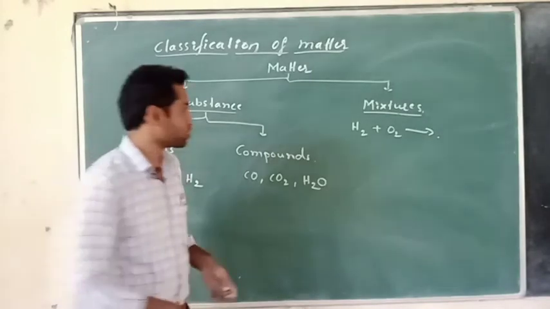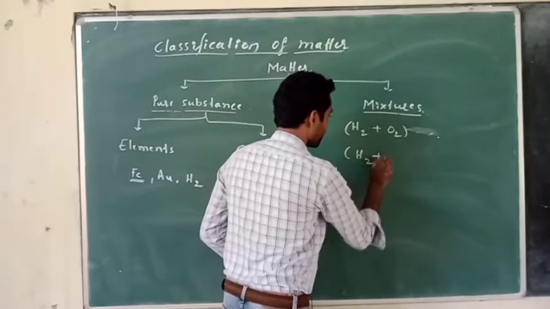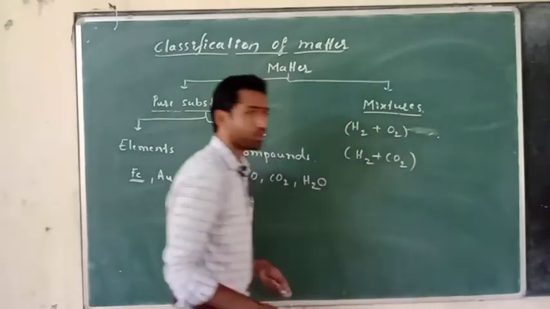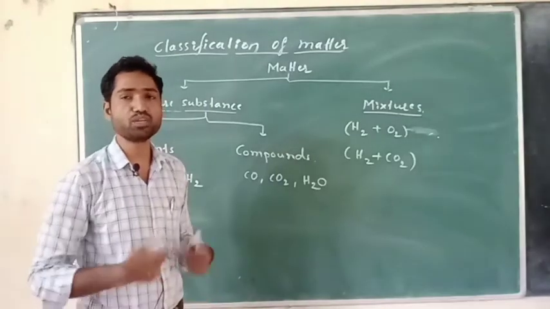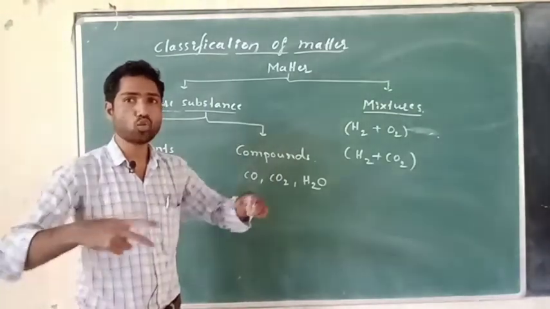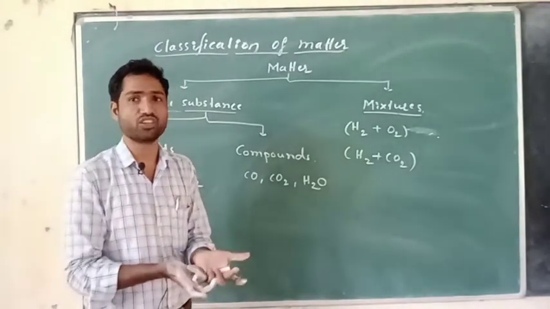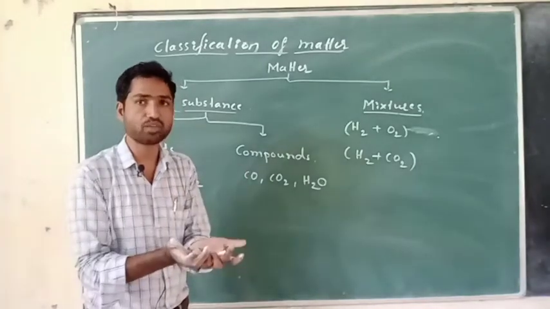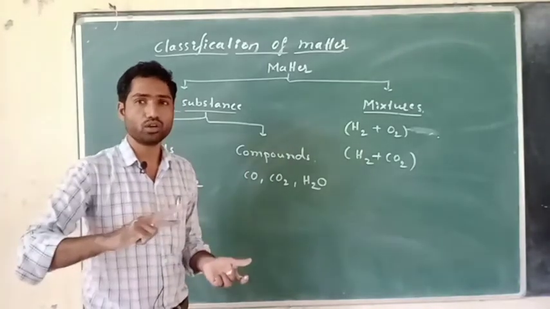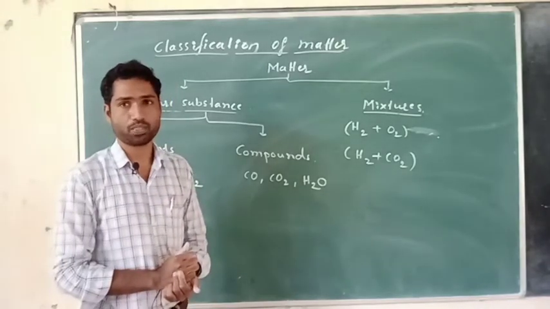Similarly, I am going to take hydrogen gas and mix it with carbon dioxide gas. This is also a mixture. Mixture means we add two or more substances in one compartment. That leads to a mixture. The whole compartment must consist of more than one component in it.